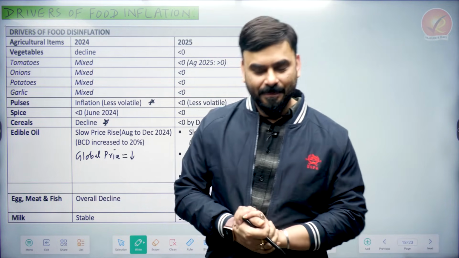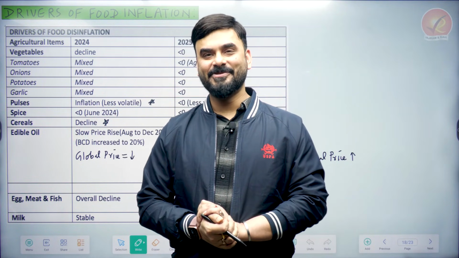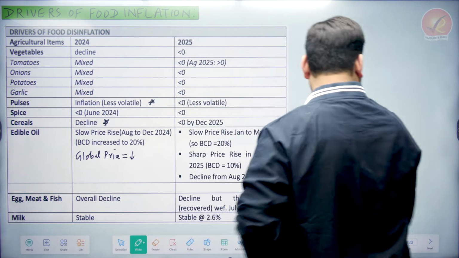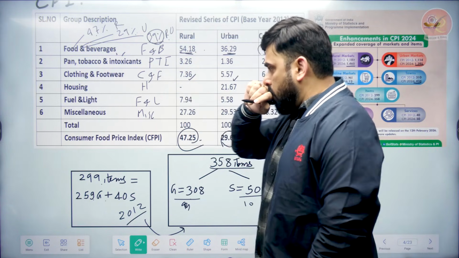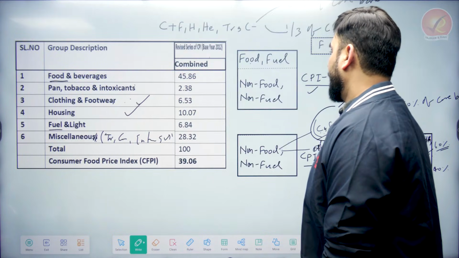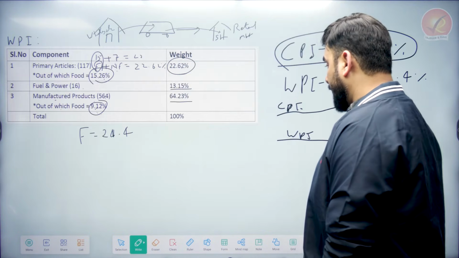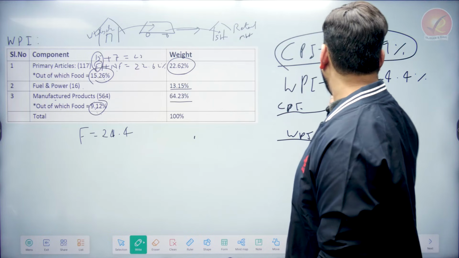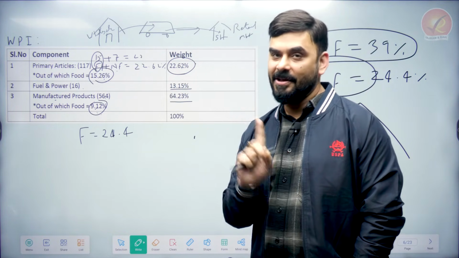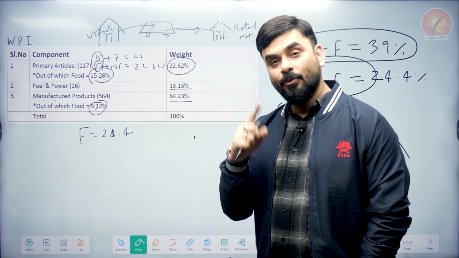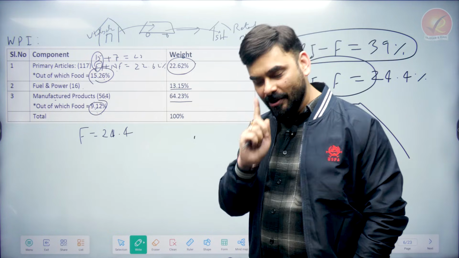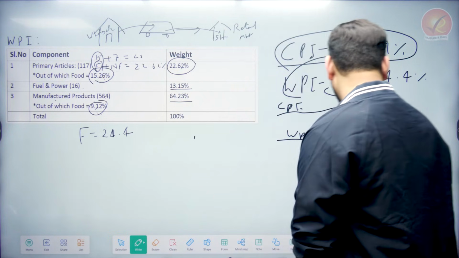Right? Now, what happened to India? Why were the prices moderating? Which prices were moderating? We noticed something. We saw that in our CPI, one of the biggest components is food and beverage. And we also saw that in our WPI, one of the biggest components, 24.4%, is also food. We saw that food has significant presence there, which means if food prices go up and down, they will have a huge impact upon the overall CPI and WPI. So we are going to examine what happened in the field of agriculture and food price.